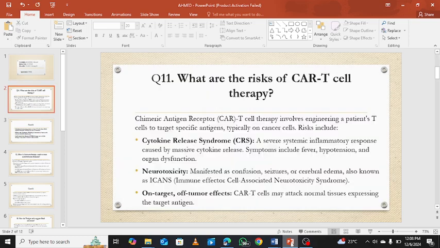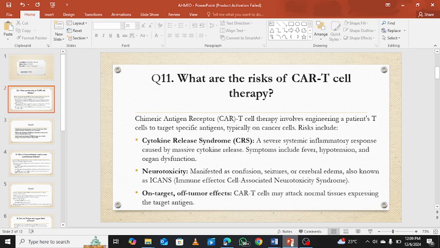So the first question is, what are the risks of chimeric antigen receptor T cell therapy? So this CAR T cell therapy involves engineering a patient's T cells to target specific antigens, typically on the cancer cells. The risks of this CAR T cell therapy may include the following. Firstly, the cytokine release syndrome. This is a severe systemic inflammatory response caused by a massive cytokine release.